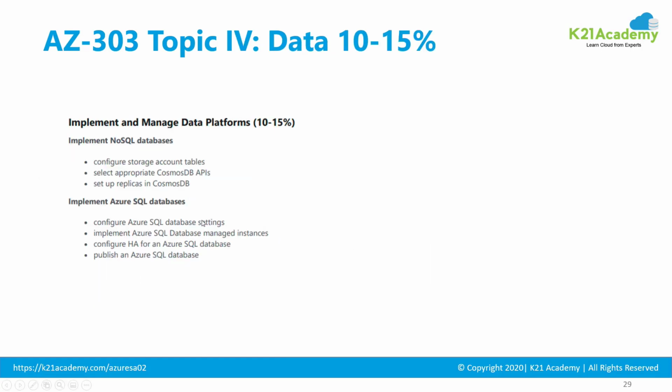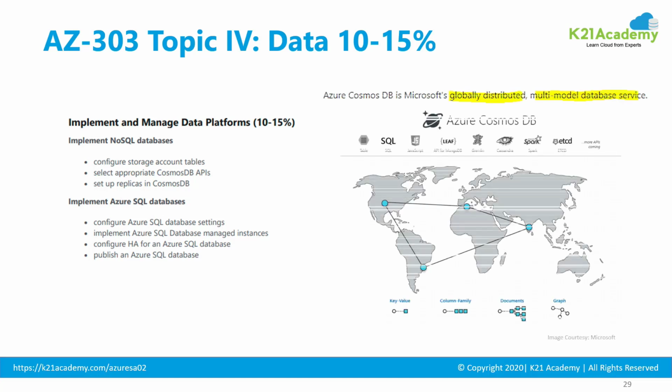Then the fourth topic is about the data, where you store two different types of databases or data stores, your SQL and NoSQL databases, or relational and non-relational databases. So you have Cosmos DB, that's a globally distributed and multi-model database service on Microsoft Azure, and you have different APIs, different ways to access this Cosmos DB. So implementation of Cosmos DB.